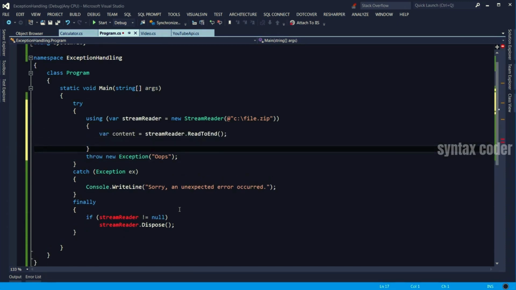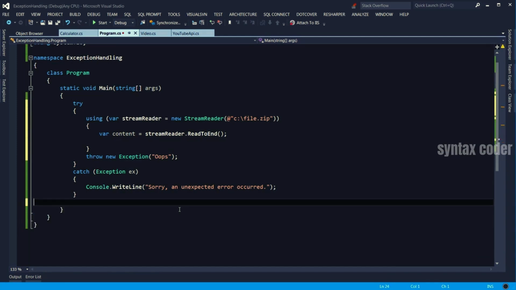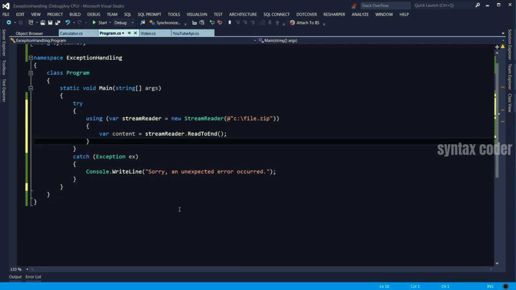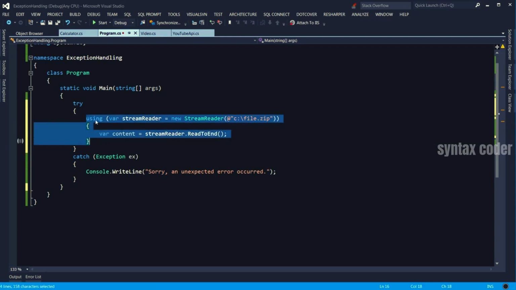I need this, put that here, and we don't need this finally block. So basically, when you use the using statement, internally, the compiler will create a finally block under the hood, which will call the Dispose method of StreamReader. So you don't have to manually call that.